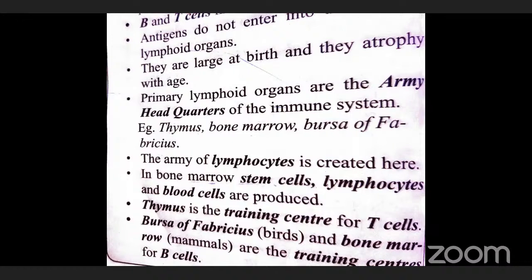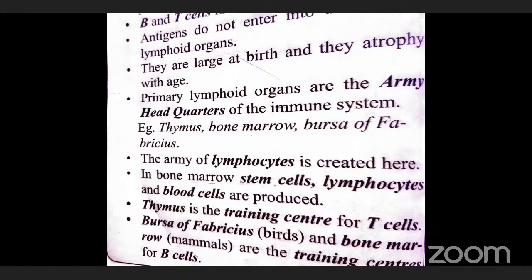The organs of human beings that are very essential for the production of immune cells or immune reactions, and that support immune cells or immune reactions, are called lymphoid organs.